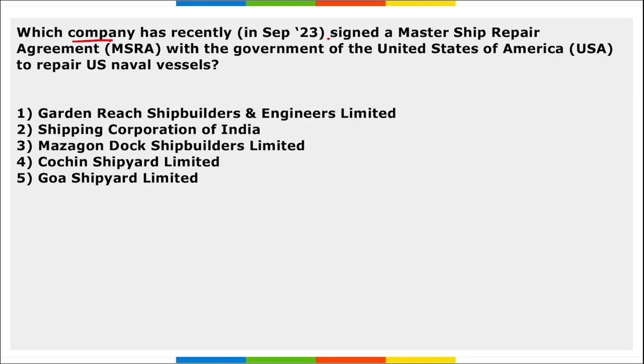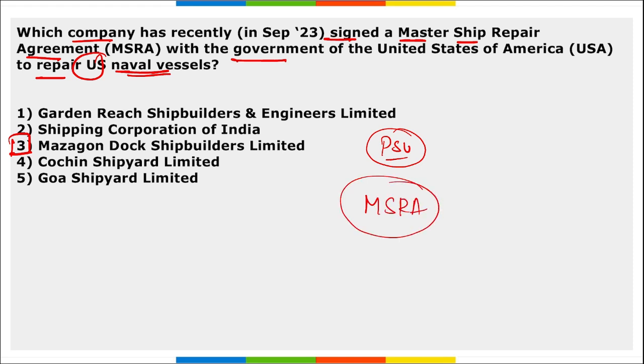Next, which company recently signed a master ship repair agreement with the government of USA to repair the US naval vessels? It is Madgaon Dock Shipbuilders Limited. Correct? This is a public sector undertaking that comes under Ministry of Defense. They recently signed a master ship repair agreement, and this was with the government of USA. Correct? This will, as the name suggests, master ship repair agreement. This will be for the repairment of various vessels of USA. Correct? Then where is the headquarter of this Madgaon Dock Shipbuilders Limited? This is located in Mumbai, Maharashtra.